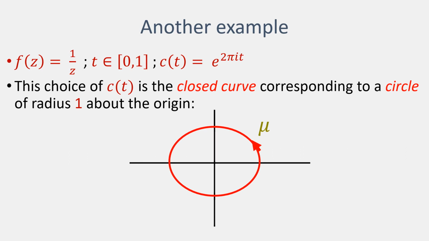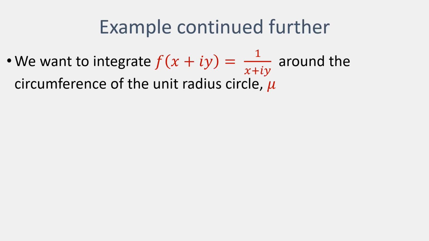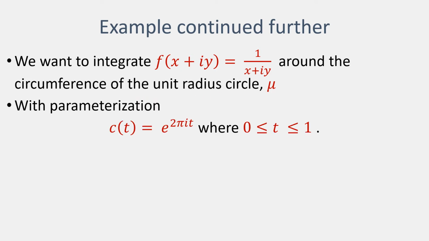What happens in this case? What happens is we are integrating, remember, the function 1 divided by our complex number, and we're integrating around the circumference of a unit radius circle. And the parameterized curve we're using is this curve here.